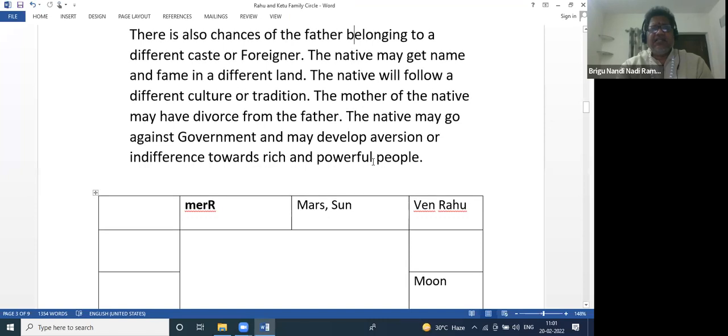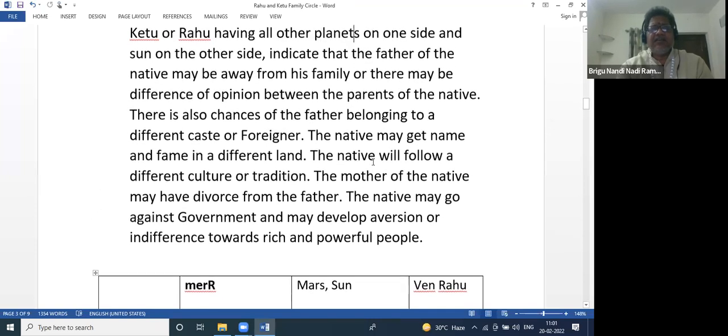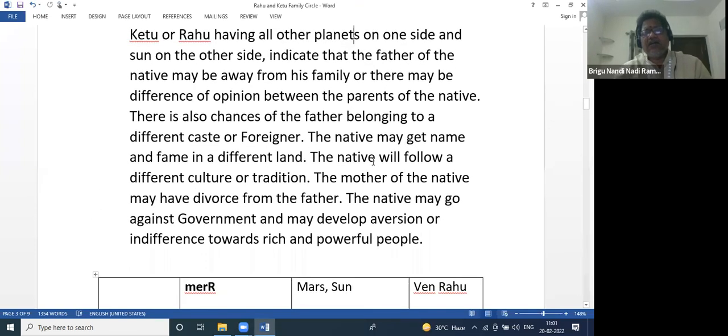So when Sun is outside the Rahu Ketu family circle, then generally in a terrorist, or generally those who revolt against the government, if you check their horoscopes, Saturn would be outside. They will be against the country's interests.